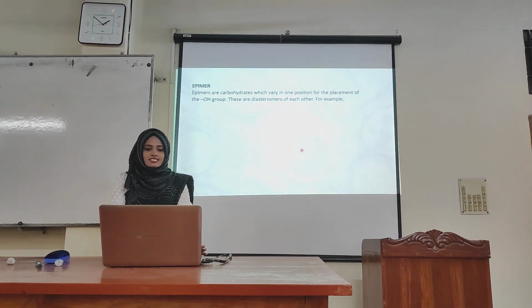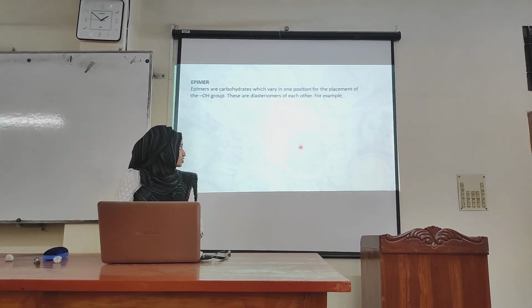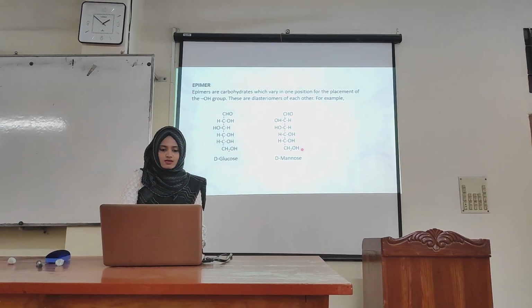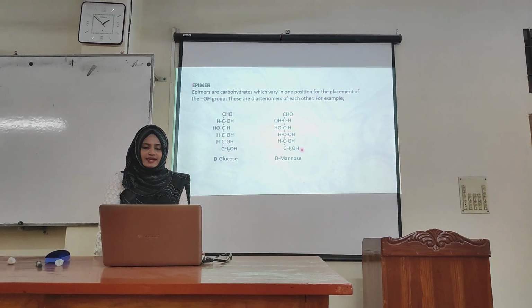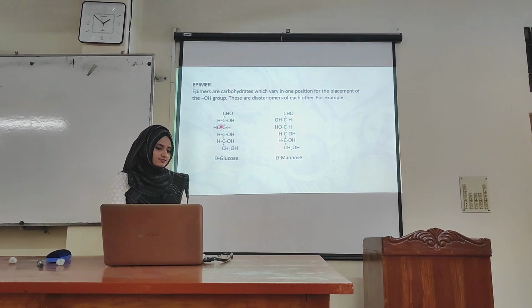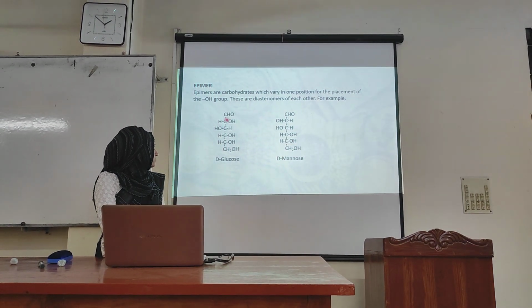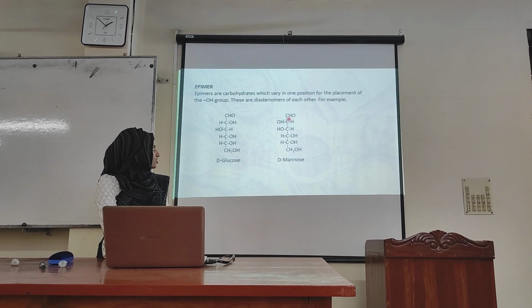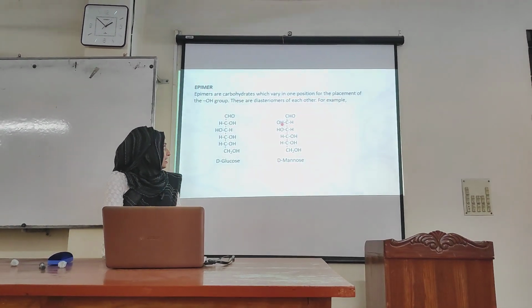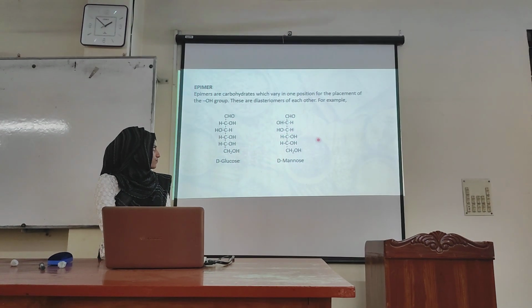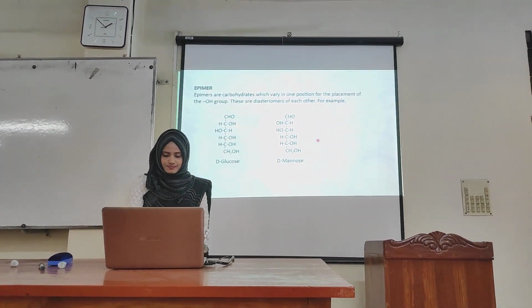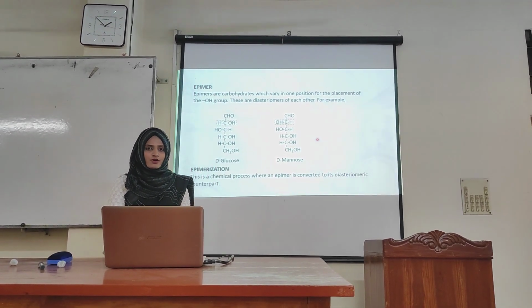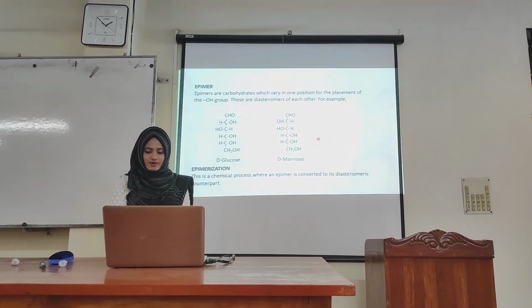Epimers. Epimers are carbohydrates which vary in one position for the placement of the hydroxyl group. In D-glucose and D-mannose, at the C2 carbon, in D-glucose the hydroxyl group is on the right side, and in D-mannose the hydroxyl group is on the left side, and the other configuration is the same. So these 2 are epimers. And this process of conversion from one epimer to another is called epimerization.